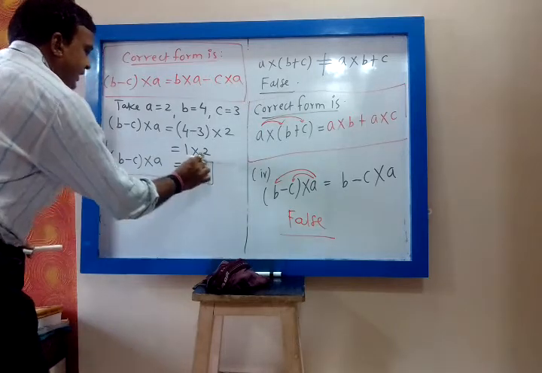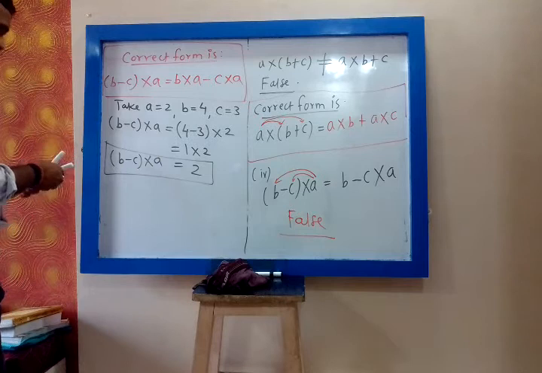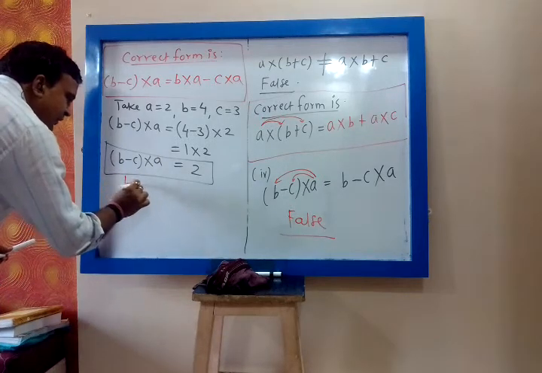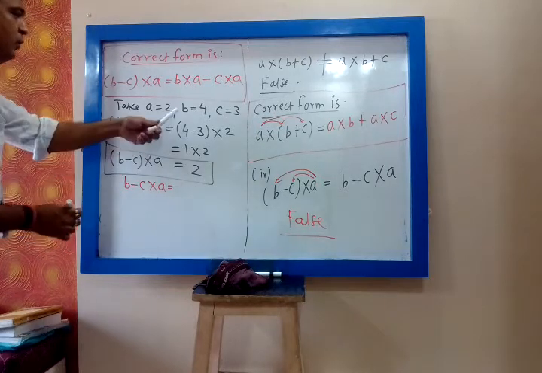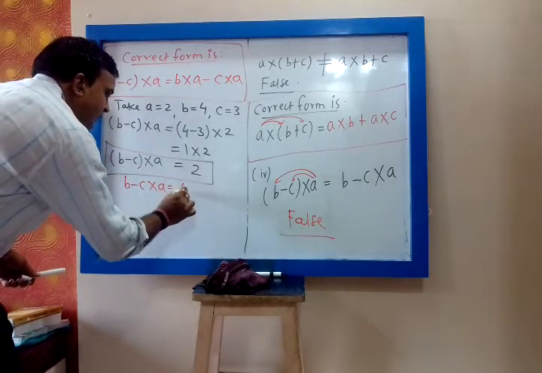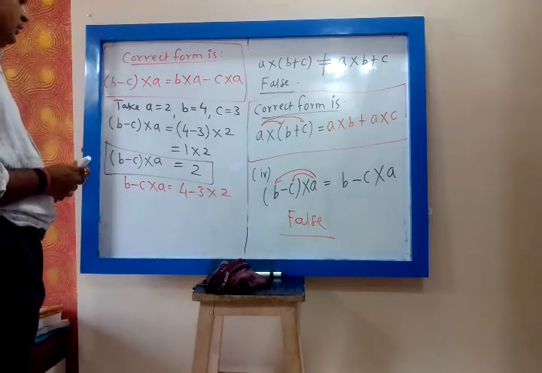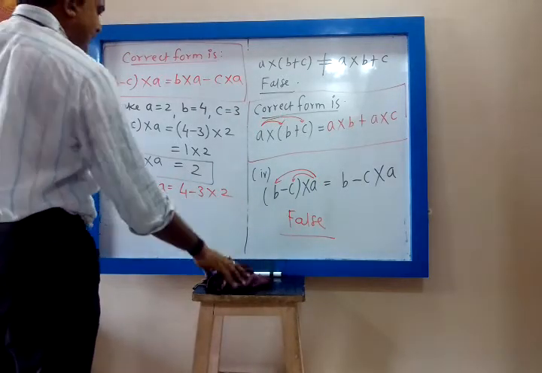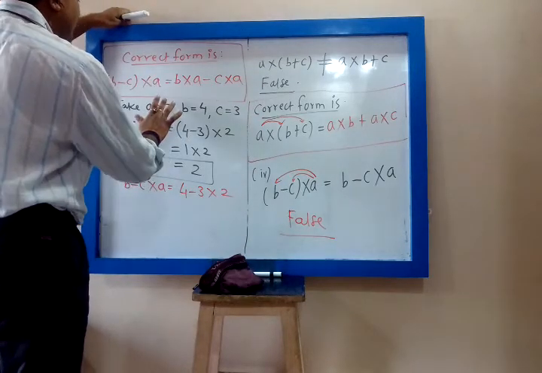Let us find the other side, B into A minus C into A. B is 4, C is 3. In this case it is coming equal.